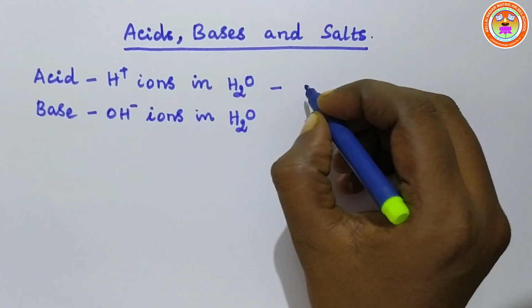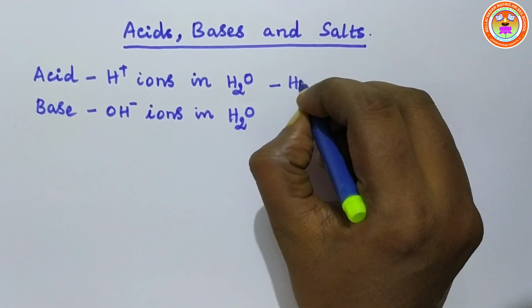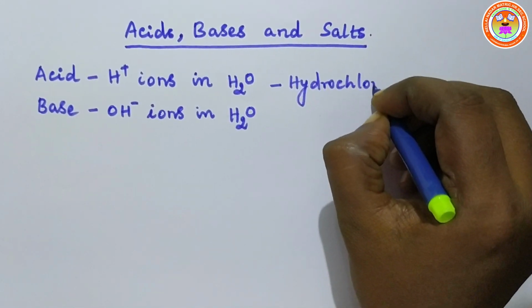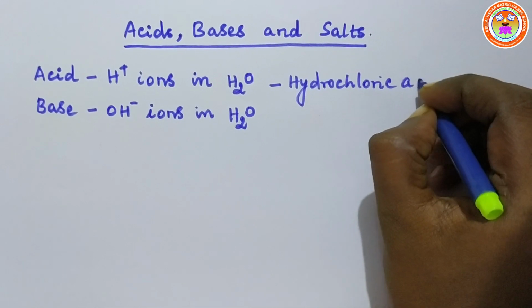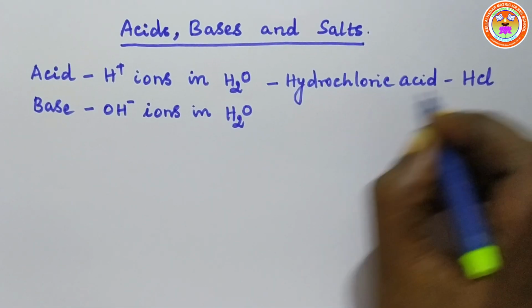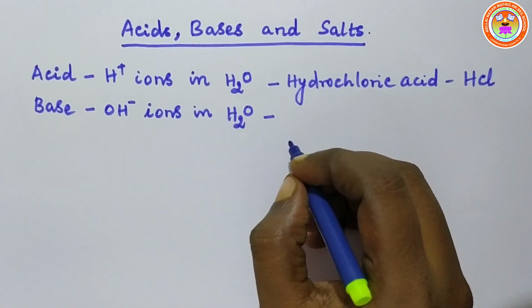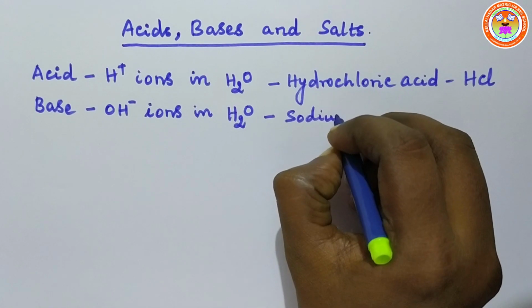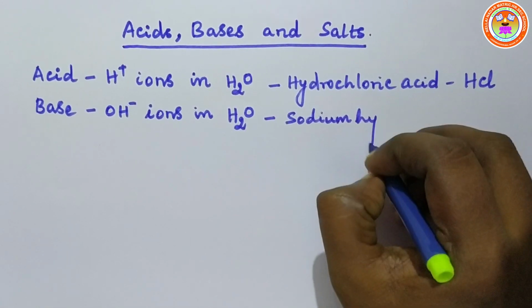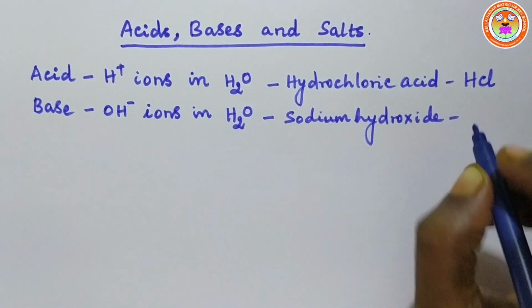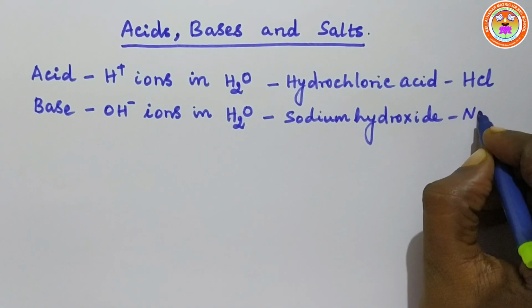An example for an acid is hydrochloric acid, the formula for which is HCl. An example for a base is sodium hydroxide, whose formula is NaOH.